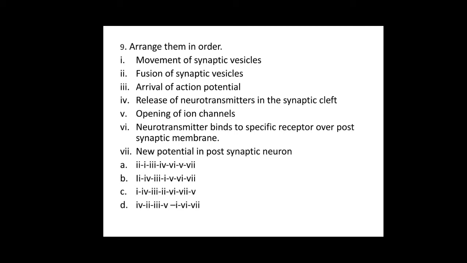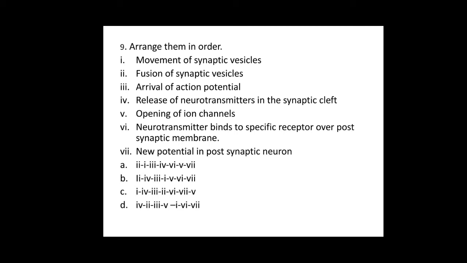This is the process or the pathway of transmission of the impulse from one neuron to another. So these steps should be arranged in the proper order.